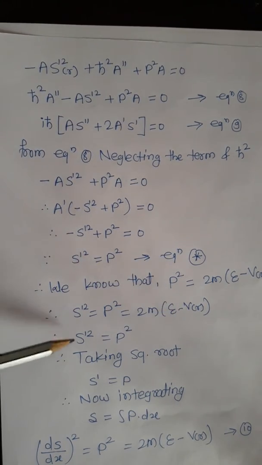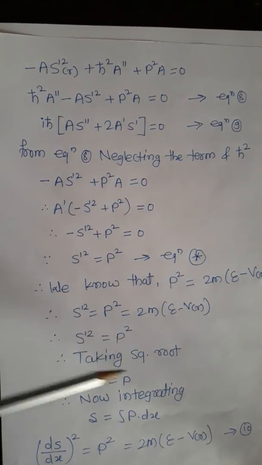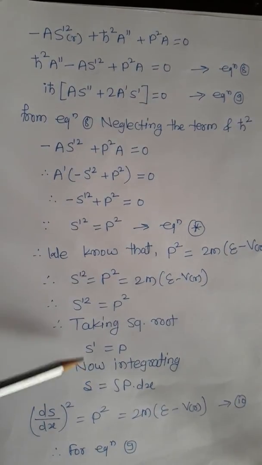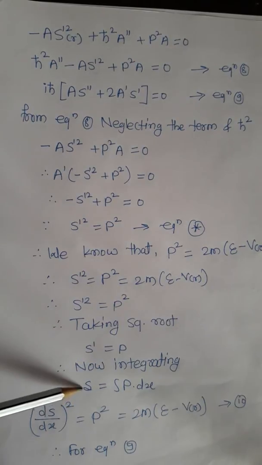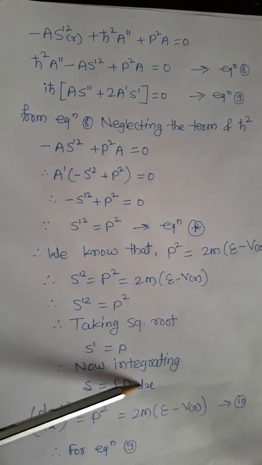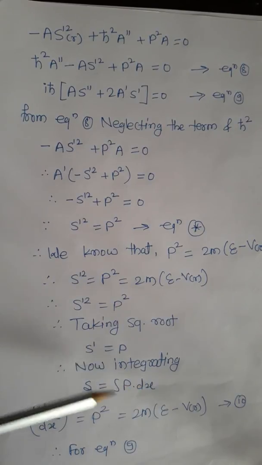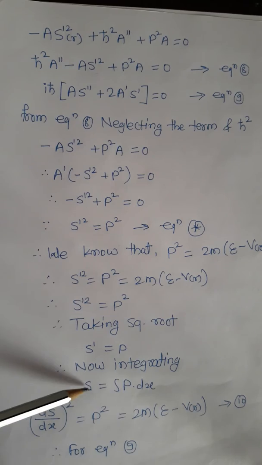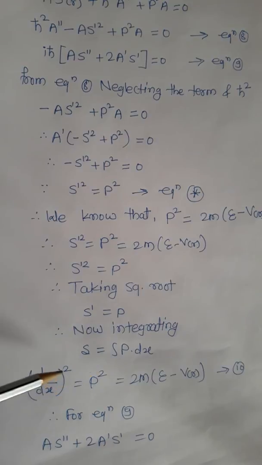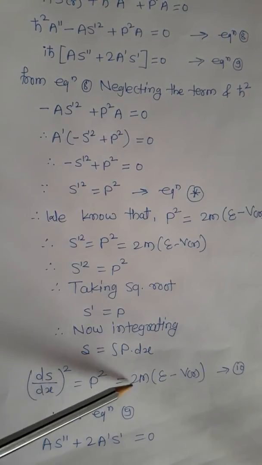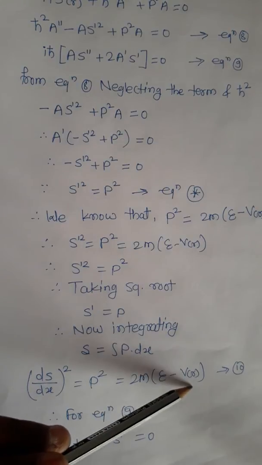Now we can write S dash 2 is equal to p square; taking the square root of both terms, that is S dash is equal to p. Now we have to integrate this term. Integrating, we get S is equal to the integration of p dx. The derivative we have shifted here and integrated this term, so S is equal to the integration of p dx. Now we know that dS square upon dx is equal to p square is equal to twice m into E minus V of r. This is equation number 10.